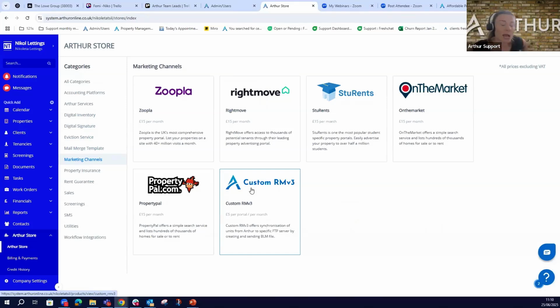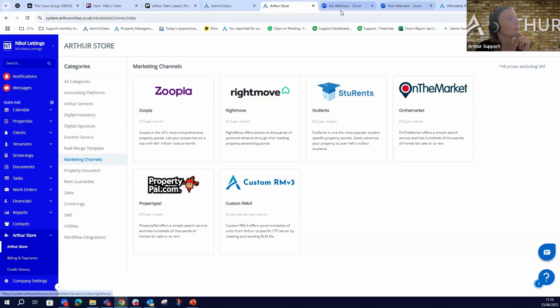And obviously, if it's your website that you're getting the inquiries from and you don't integrate with Arthur, it's again possible to integrate. If you don't know how to do that, just raise a ticket. We will put you through to our API team and they will guide you. Also, the webhooks for the API connections are on our website as well.